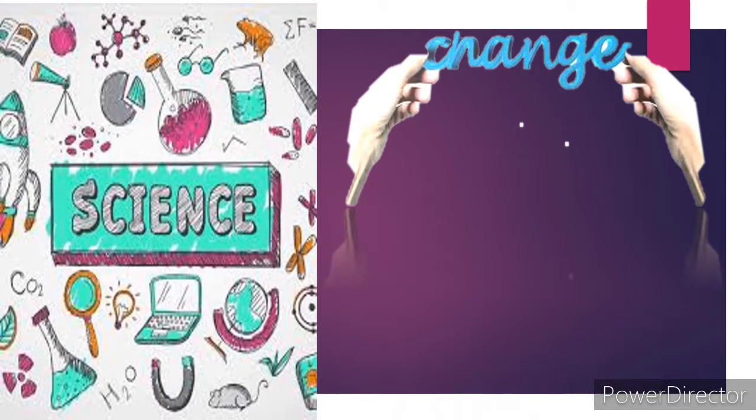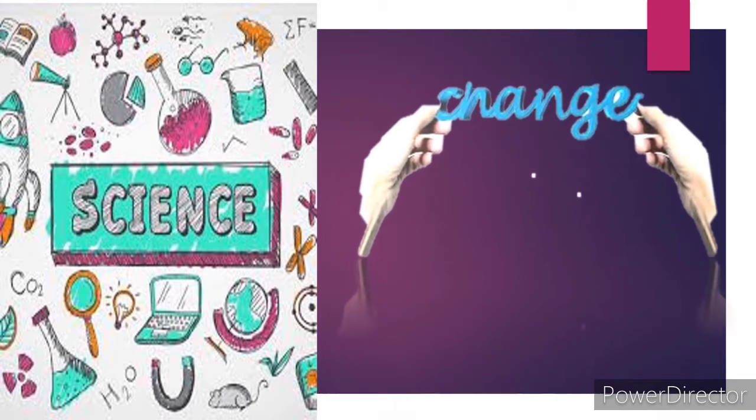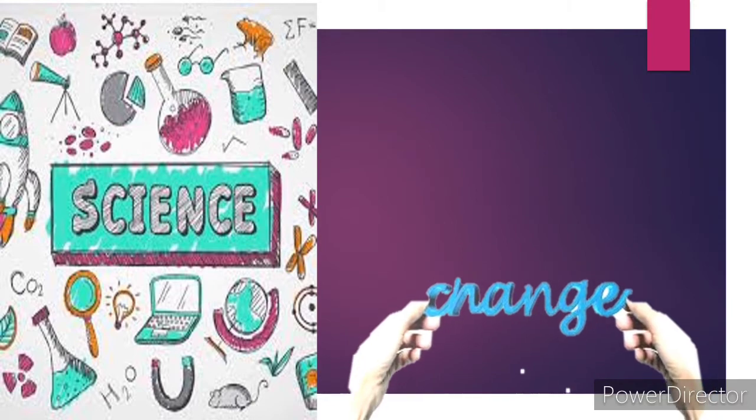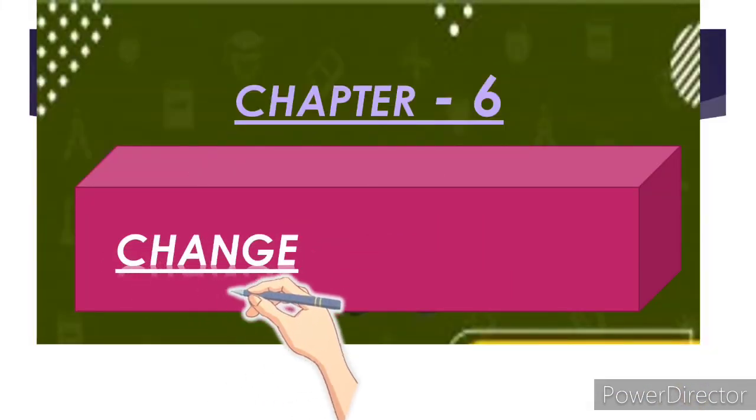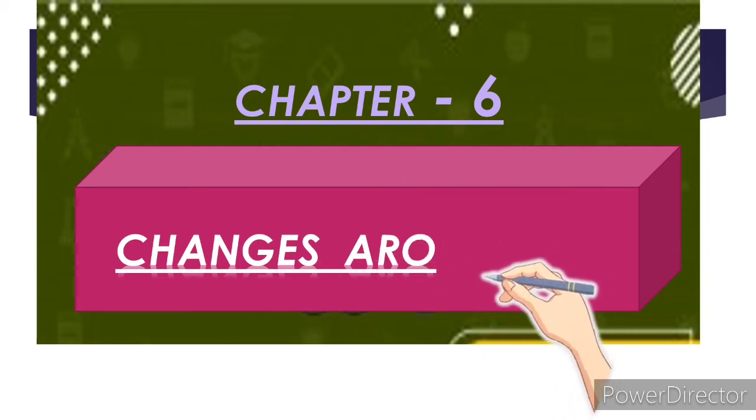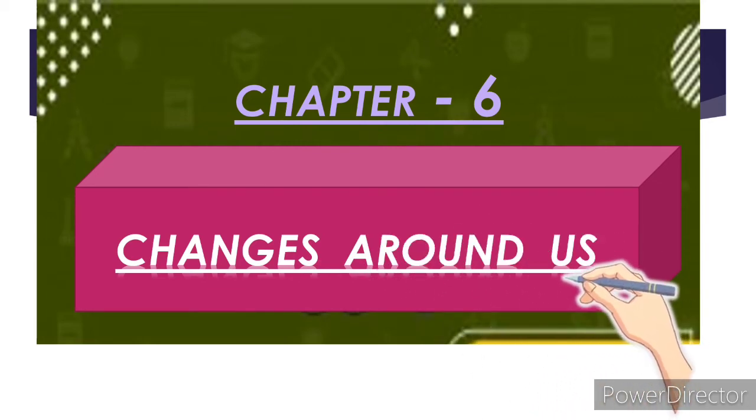Today is a science class. In today's class we will learn about changes. What kind of changes are happening in our life, students? Today we will do chapter number 6, that is, the changes around us. Students, it is such an easy chapter. I assure you that you can understand this chapter if you watch this video till the end.